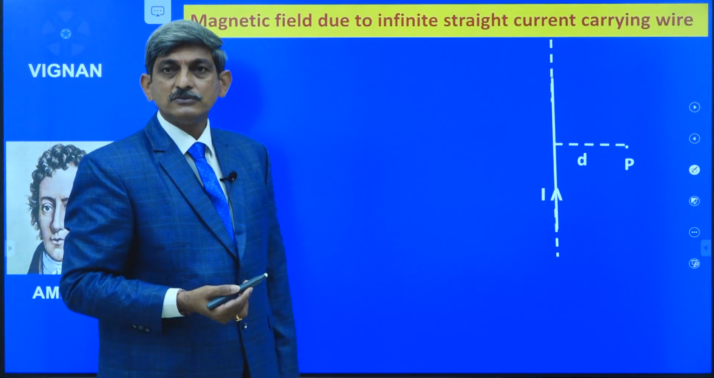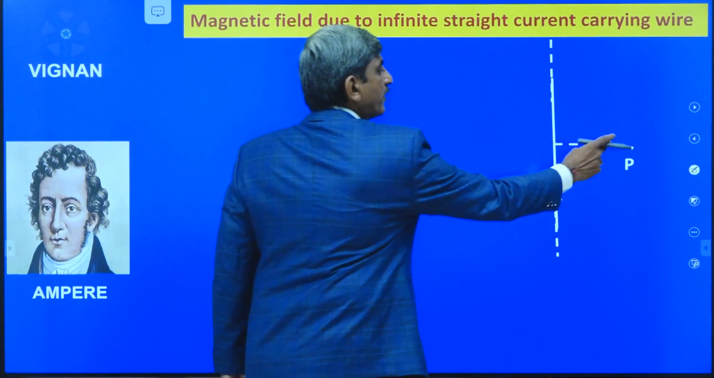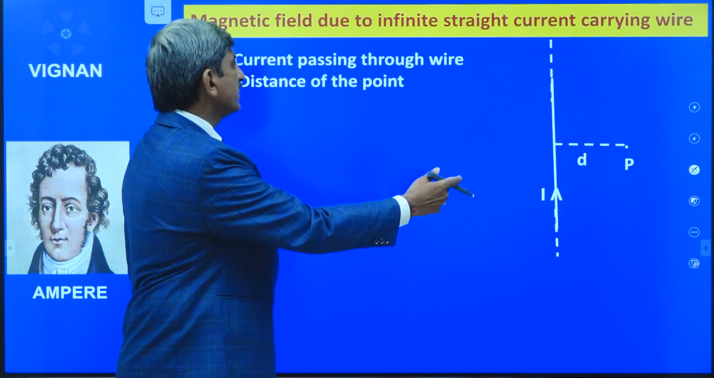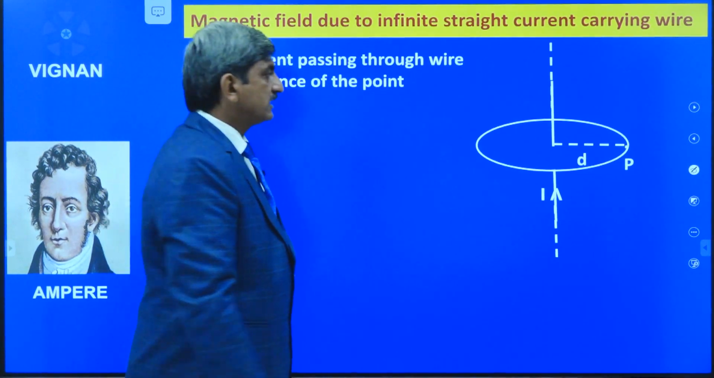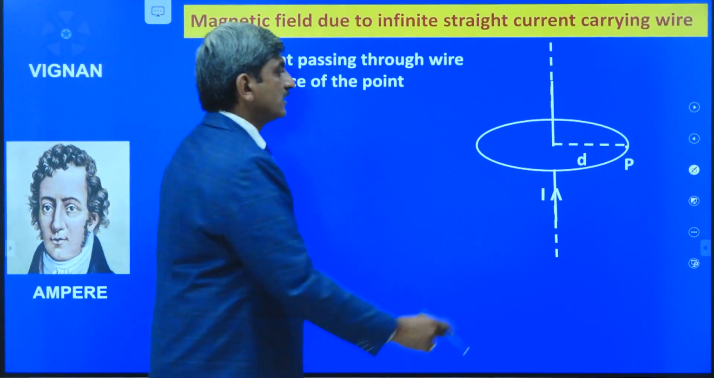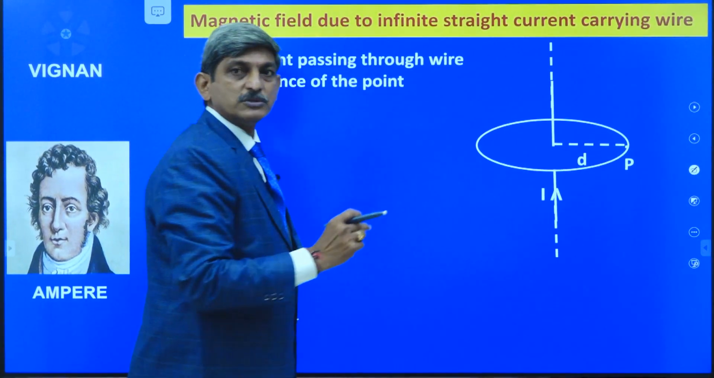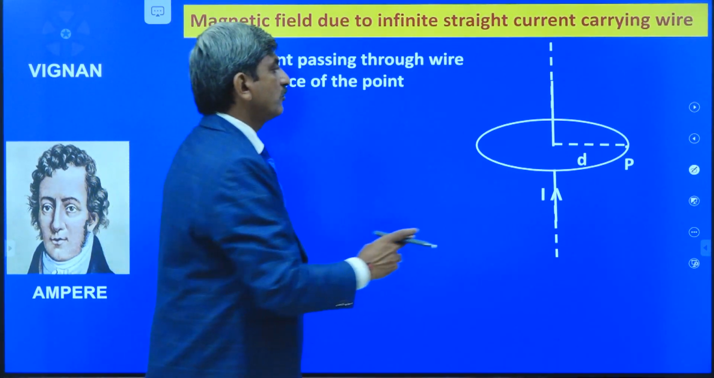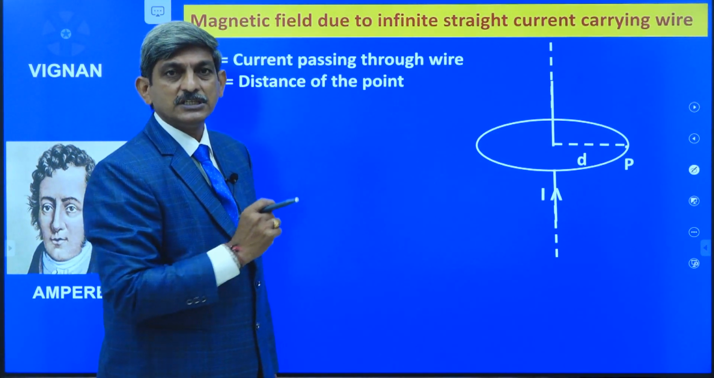For that, what we have to do? We have to assume a closed path which is passing through the point P and symmetrical about the given wire. For that, I assume a closed loop in the form of a circle so that the center of the circle coincides with the current carrying wire. Okay? So, this is the Amperean loop, or the closed path, which we assumed. That is passing through the point P, and that loop is symmetrical about the current carrying wire so that the center of the loop coincides with the current carrying wire.